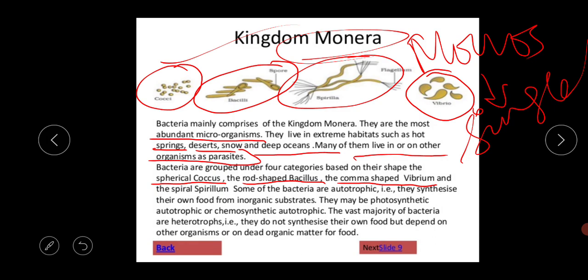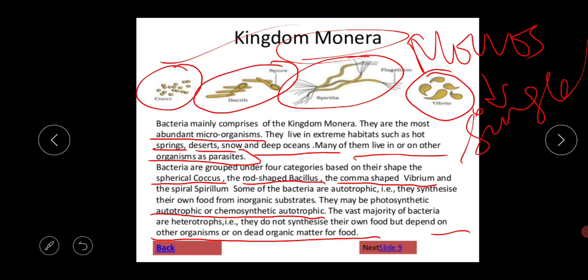Some of the bacteria are autotrophic, that is they synthesize their own food from inorganic substrates. They may be photosynthetic autotrophic or chemosynthetic autotrophic. The vast majority of bacteria are heterotrophs, that is they do not synthesize their own food but depend on other organisms or on dead organic matter for food.